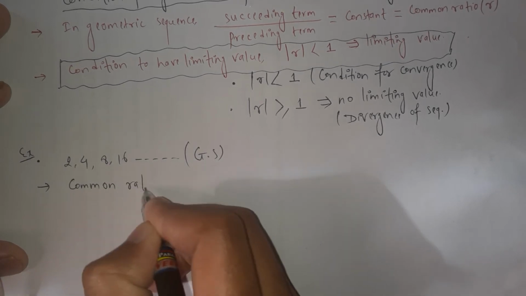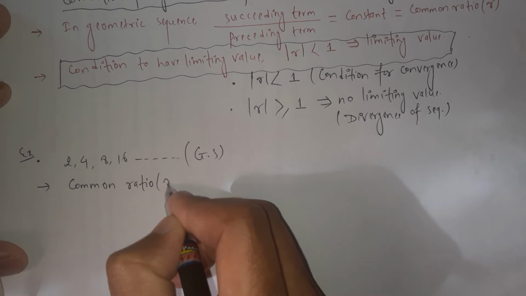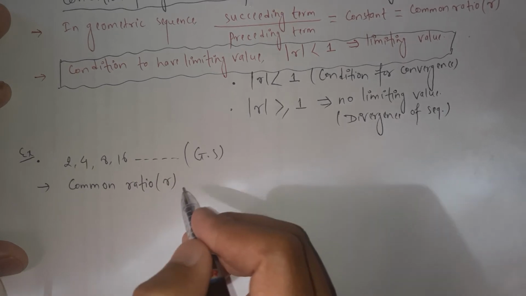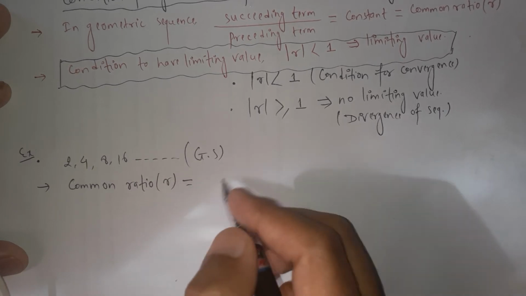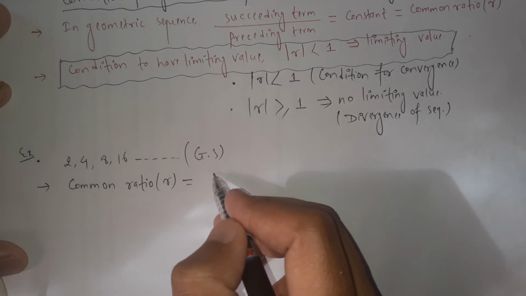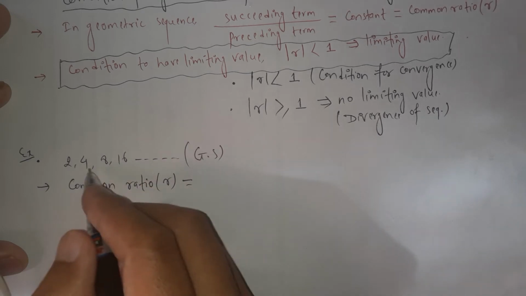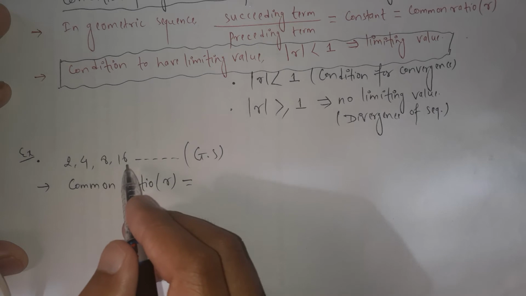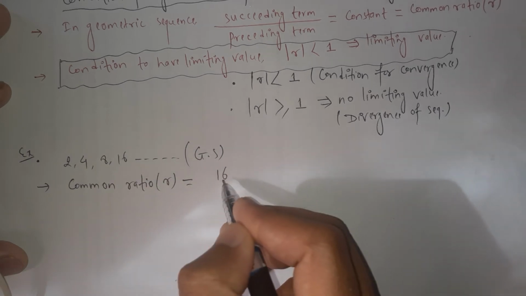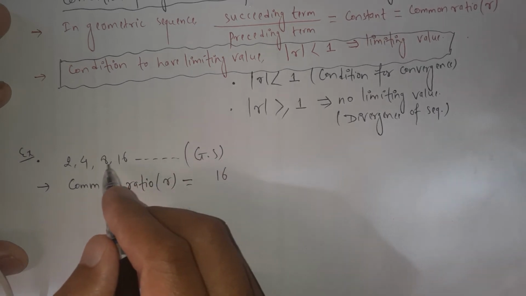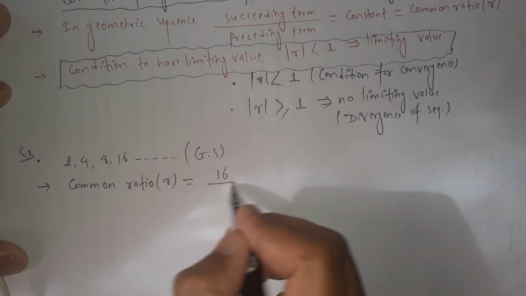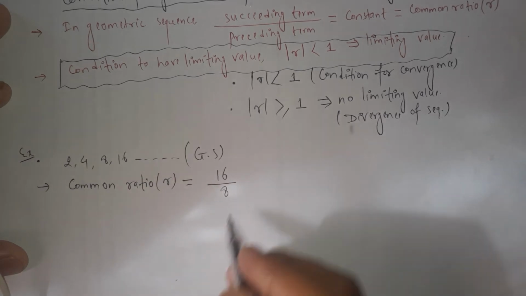The common ratio is generally represented by R, and it is the ratio of the succeeding term over the preceding term. We can take any two terms here. Let's take 16, which is the succeeding term with respect to 8, and 8 is the preceding term.